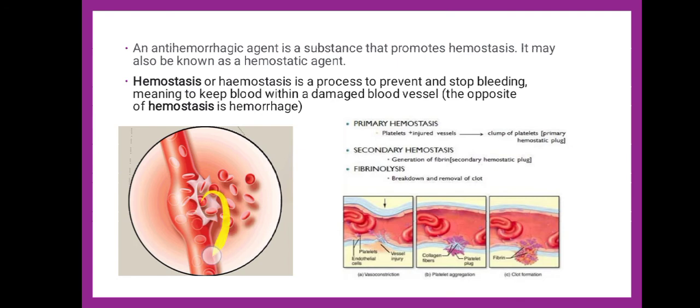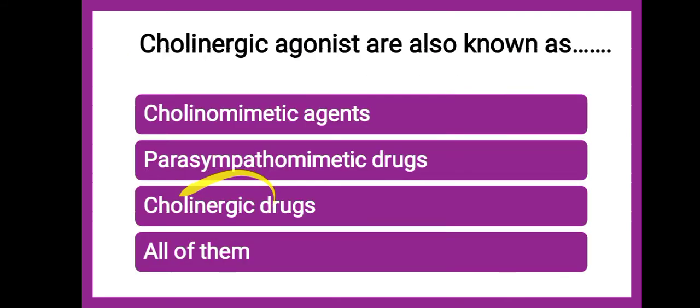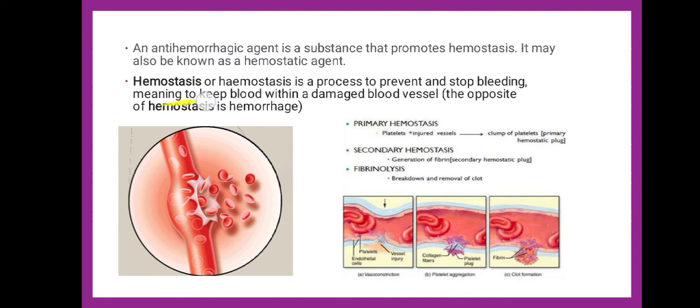See, this is hemorrhage, which is bursting of blood, like bleeding, and this is hemostasis. Now what happens in hemostasis? Because of the clot formation, the blood within the blood vessel remains inside, and bleeding will be stopped. So anti-hemorrhagic means what? To stop the hemorrhage, that is bleeding, and hemostasis is also to stop the bleeding. So hemostatic agents are also called anti-hemorrhagic agents.